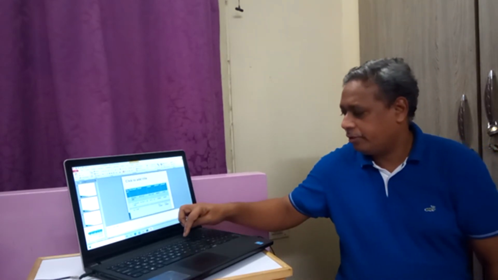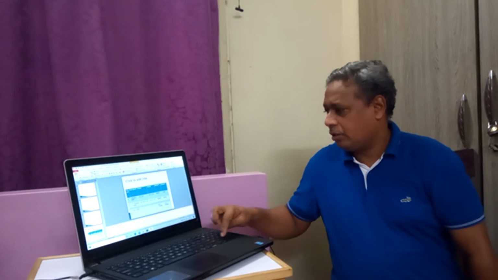That is 6000 is the area. 100 into 60, that is 6000 is the area. And for this big rectangle, the centroid is at 100 by 2, that is 50. Then y bar will be 60 by 2, that is 30.